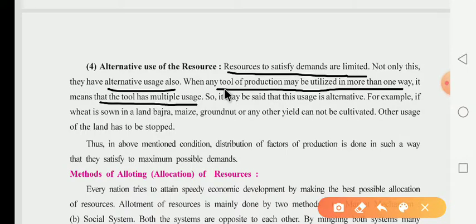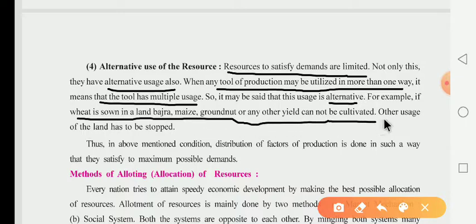So many resources are there, and you can use these resources in multiple ways. So it may be said that these uses are alternative. For example, if wheat is sown in a land, bajra, maize, groundnut or any other crop cannot be cultivated, and the other use of the land has to be stopped.